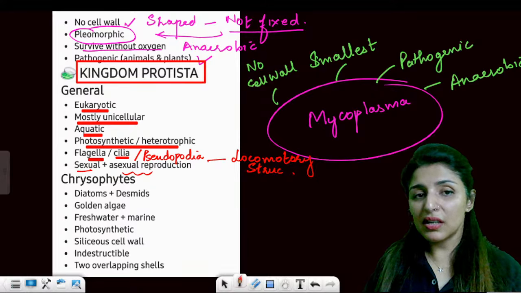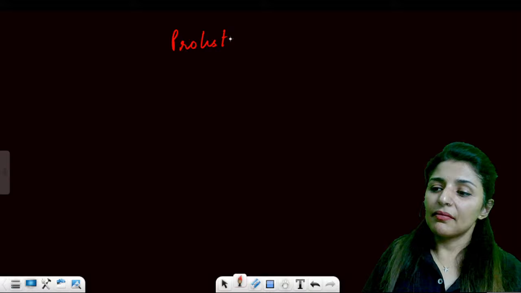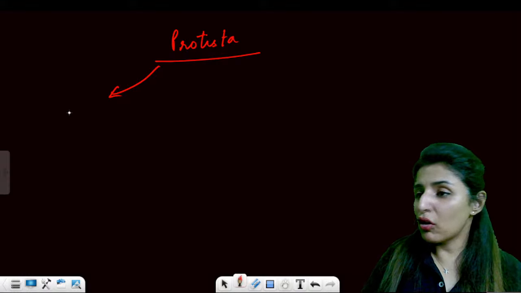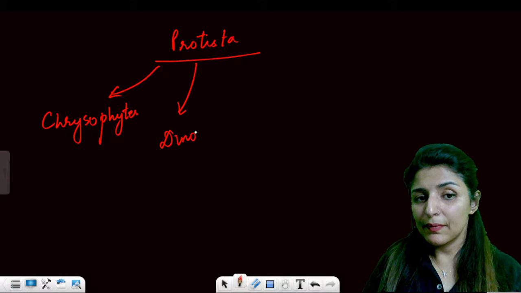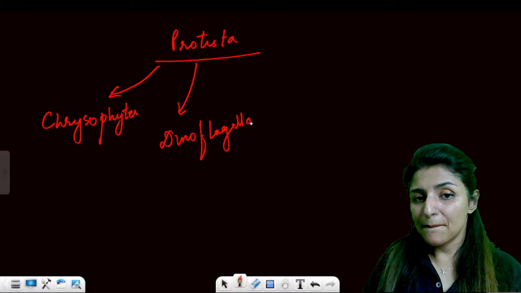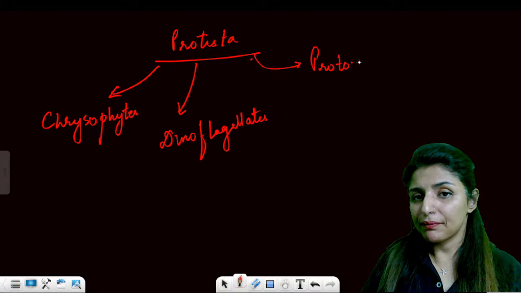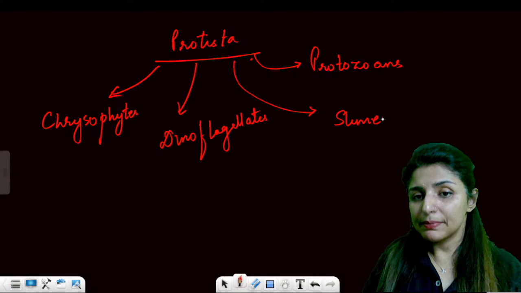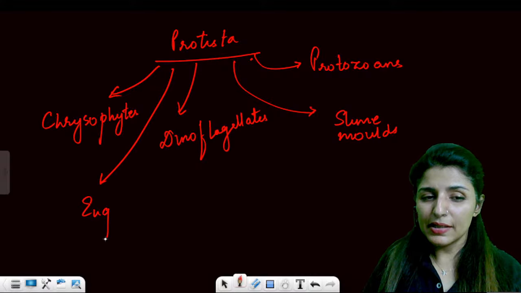Coming on to the first type of Protista. So this is Protista, and Protista will be of five types: chrysophytes, dinoflagellates, right? Then we have protozoa, okay? Then slime molds, and the fifth one, euglenoids.